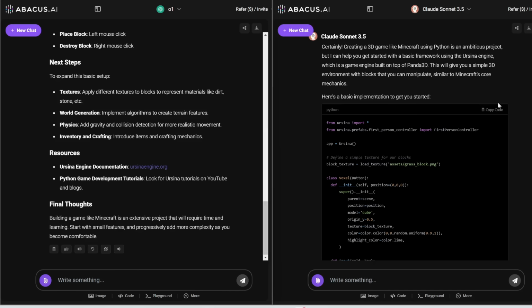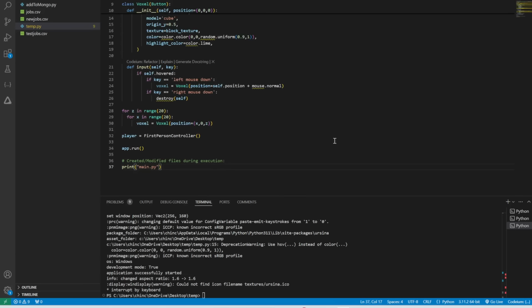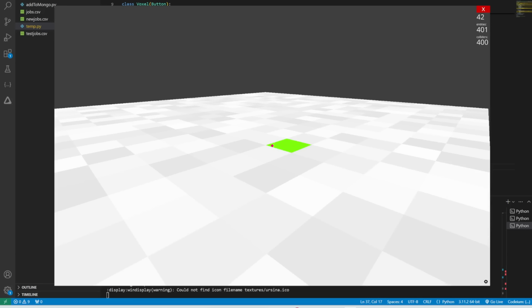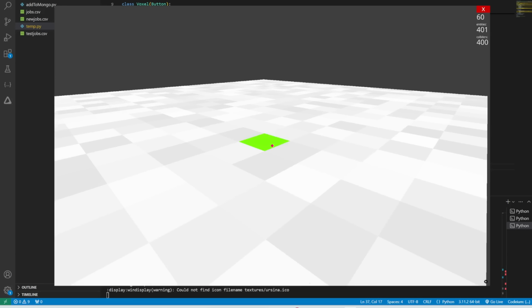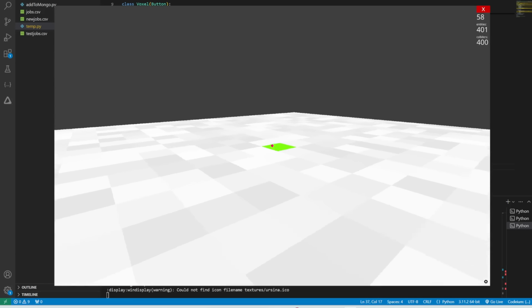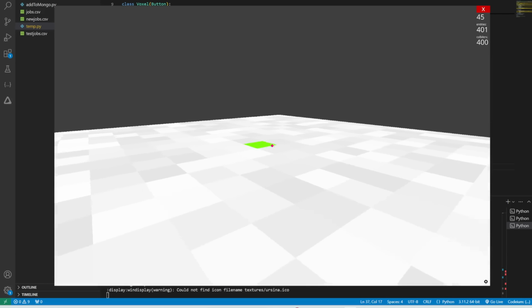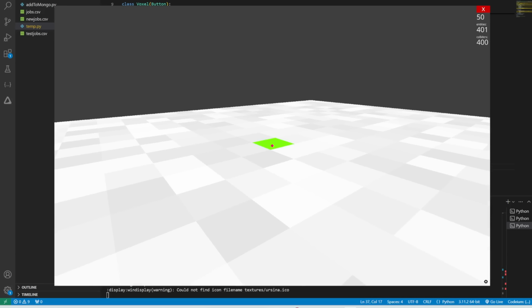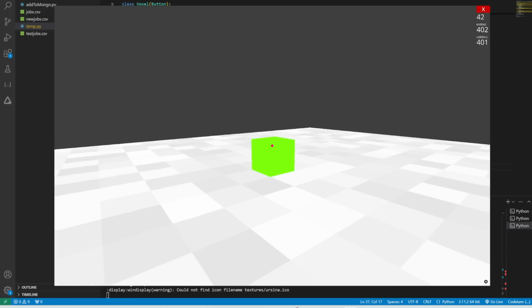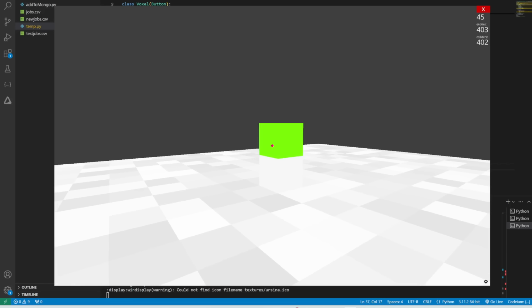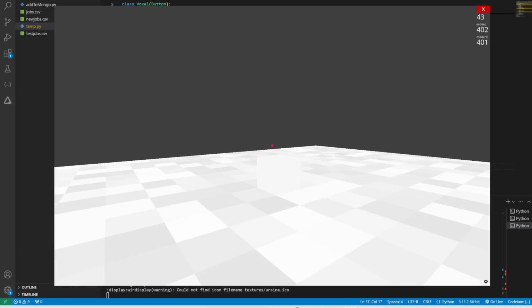Now let's try the code for Claude 3.5 Sonnet. So I'm going to copy the code, paste it in Python, and it also works. If I move my mouse around, I can also look around. And if I press the WASD keys, I can move around. Now let's say I select a square and I left click, it builds a block. And if I left click on that again, it builds another block. And if I right click, it destroys the block. So very impressive. Claude 3.5 also crushes this in just one prompt, 0 shot. Alright, let's try another prompt now.